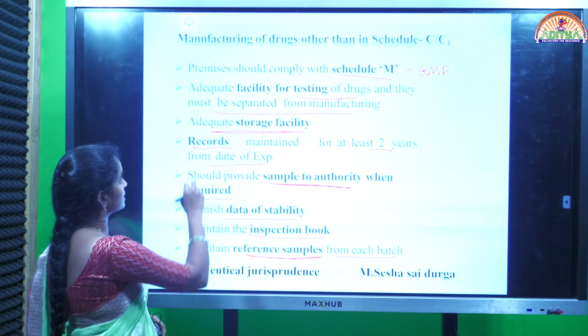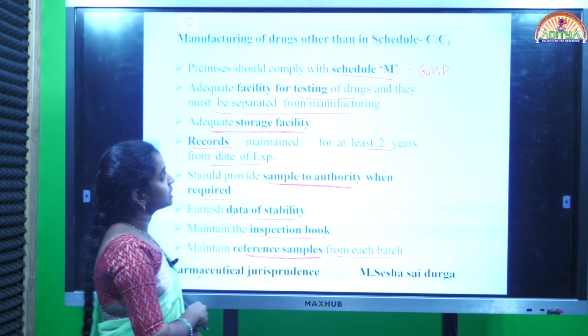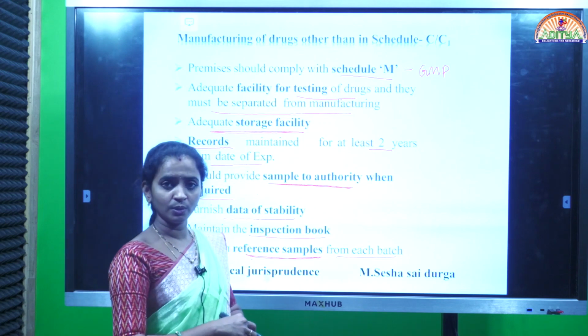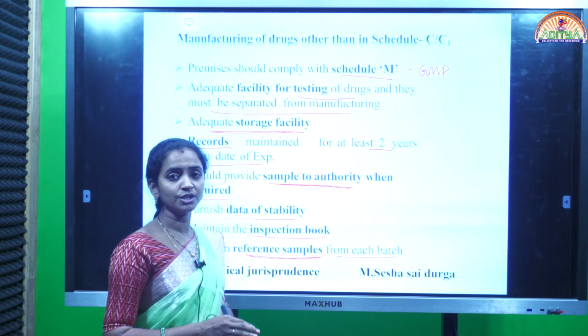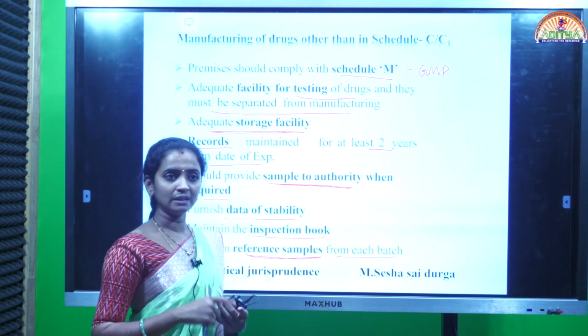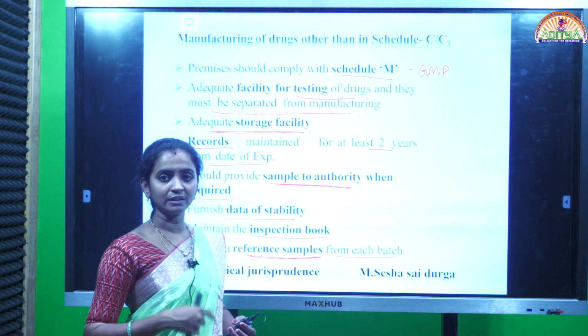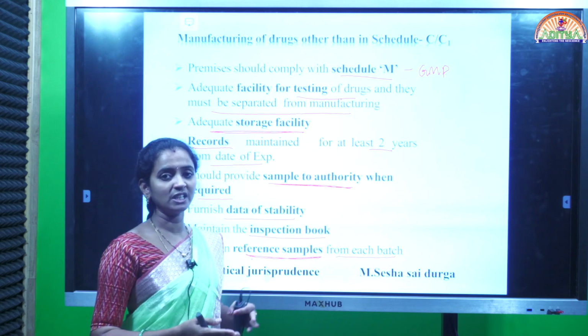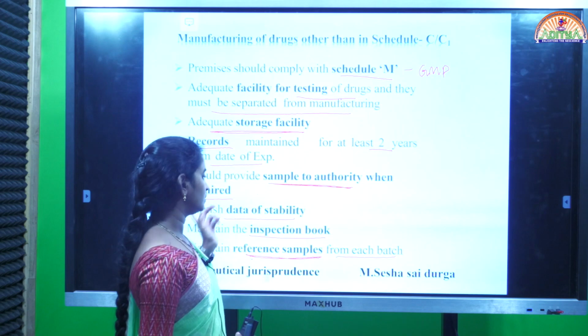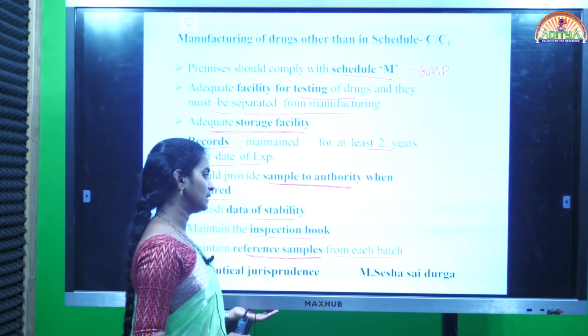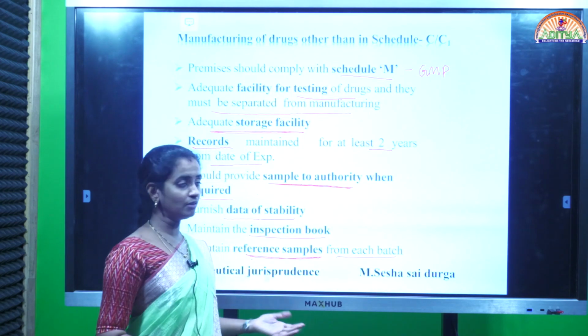So these are the provisions related to the manufacturing of drugs other than schedule C and C1. Other than narcotic substances and biological products, whatever remains comes under this criteria. In the manufacturing of those drugs, these provisions must be followed.